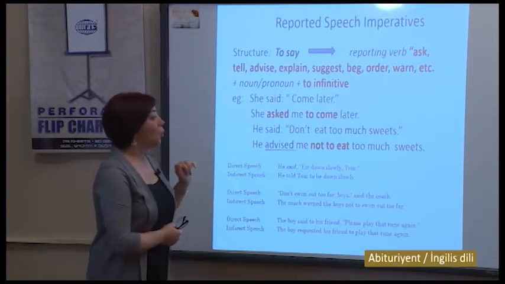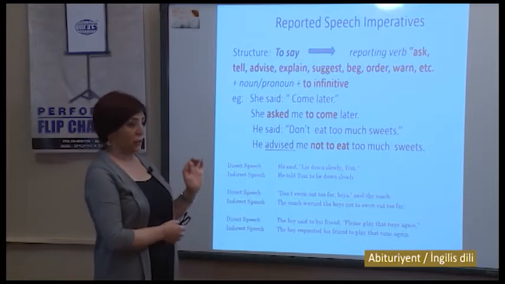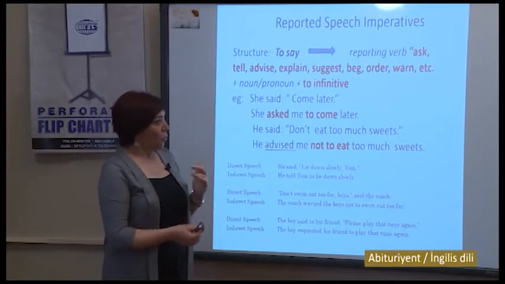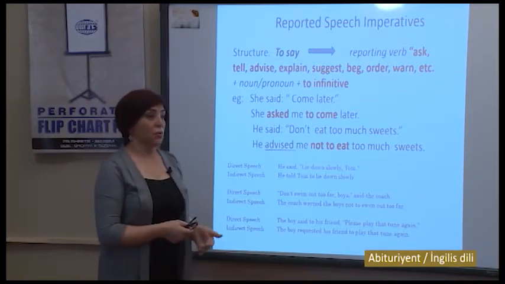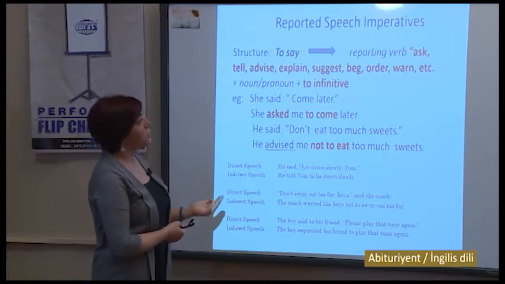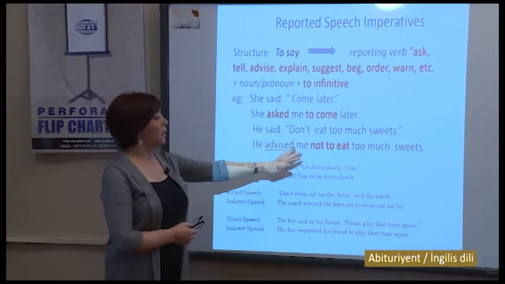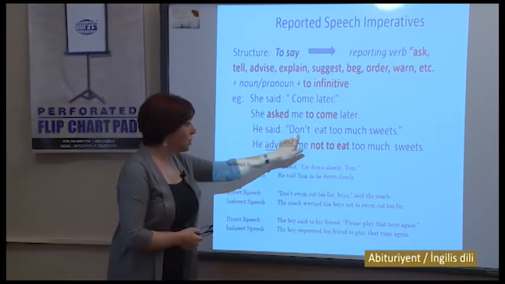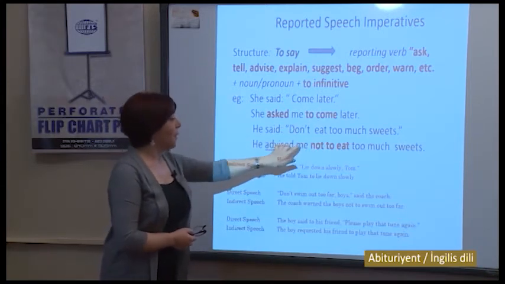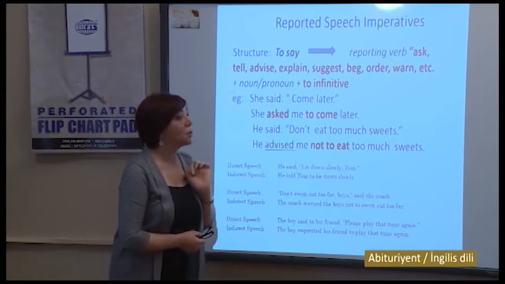He said, don't eat too many sweets. Is it an order? Is it a suggestion? Or is it advice? Sure, it's a piece of advice. In that case, our reporting verb will be advise. He advised me not, you see, do doesn't appear here, not to eat too many sweets.